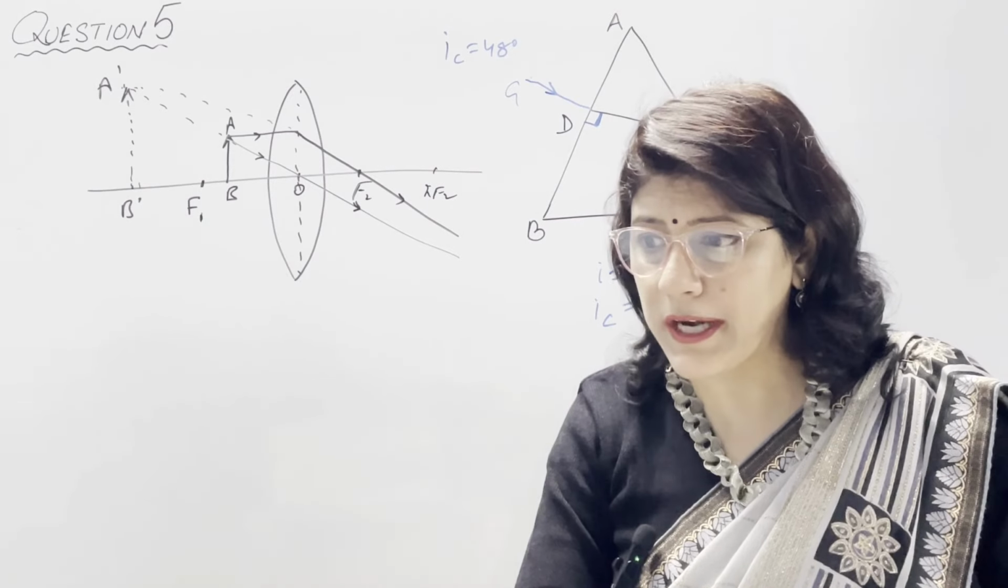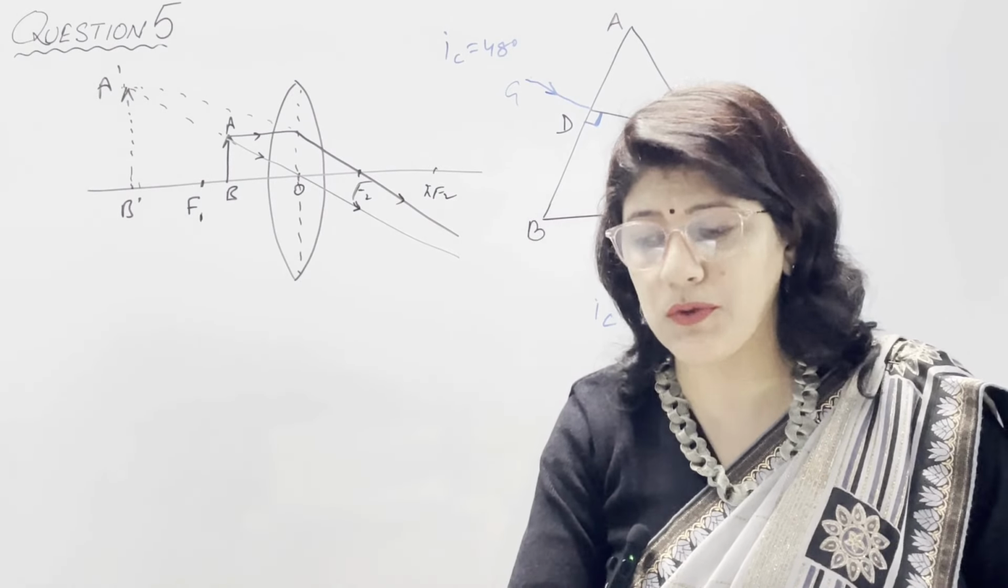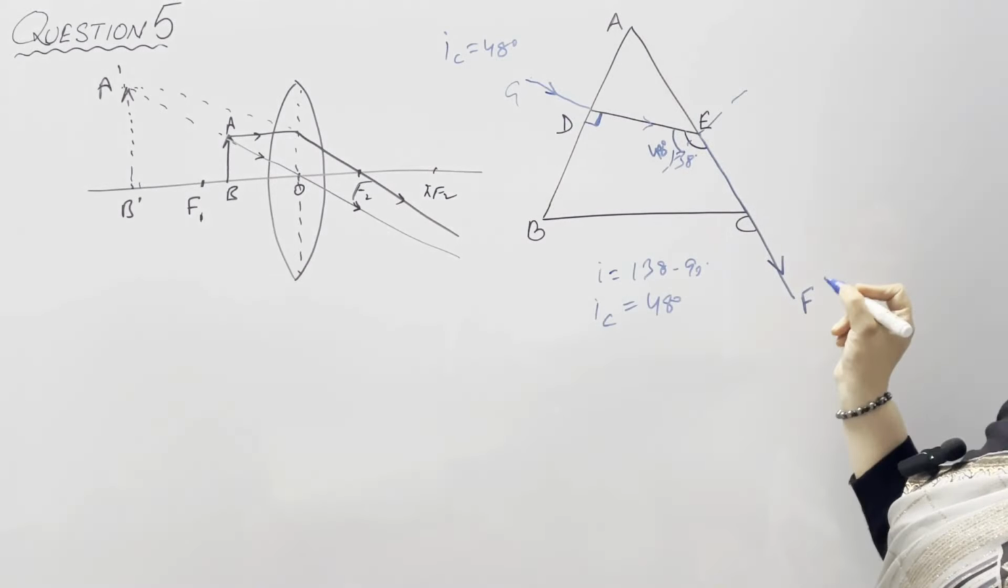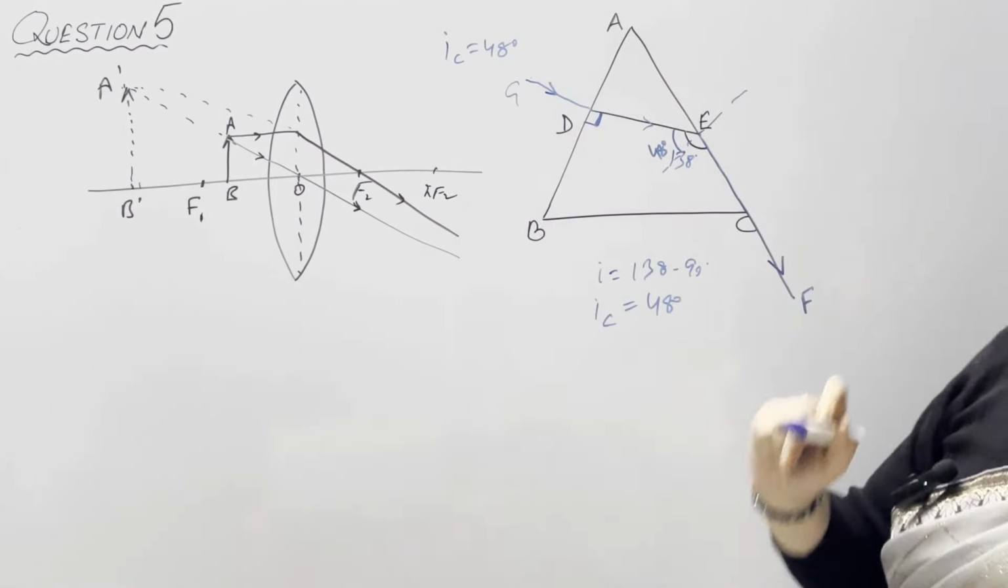So the path along which the ray DE travels from point E onward to the side BC. So first we need to draw the incident ray, and then this is the emergent ray along the surface AC in this case.